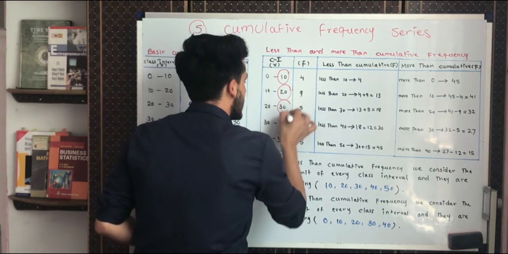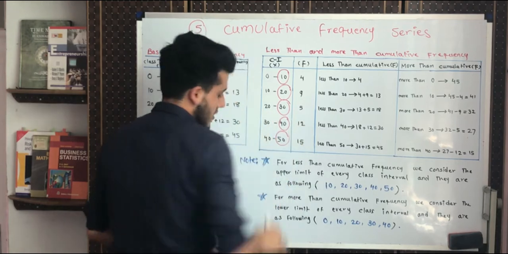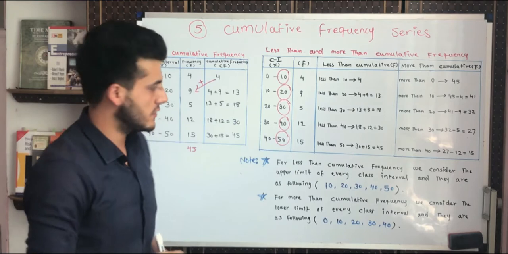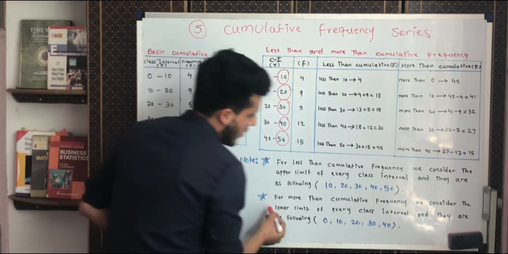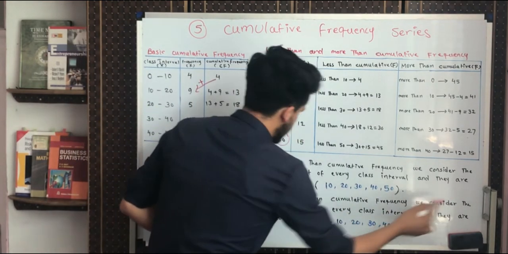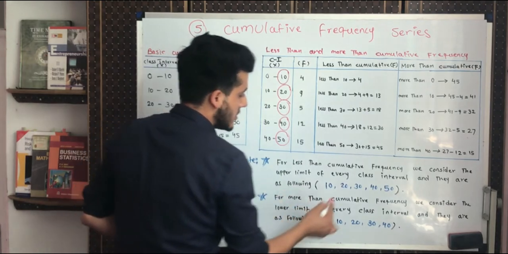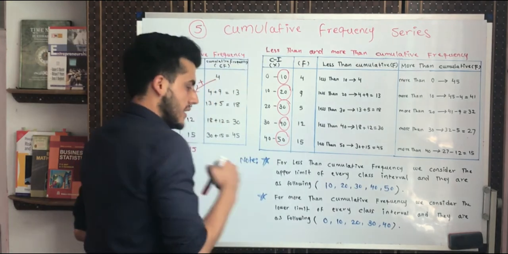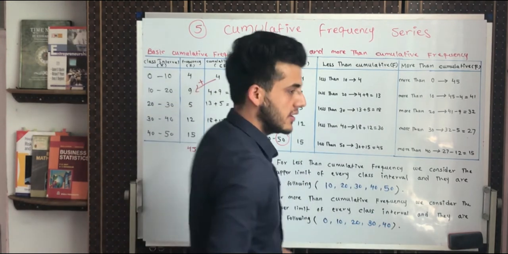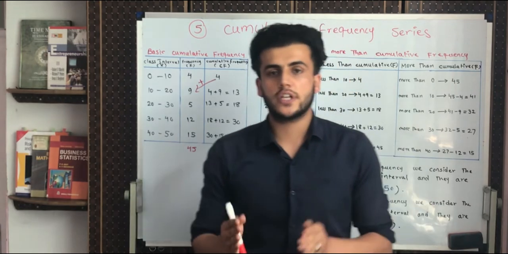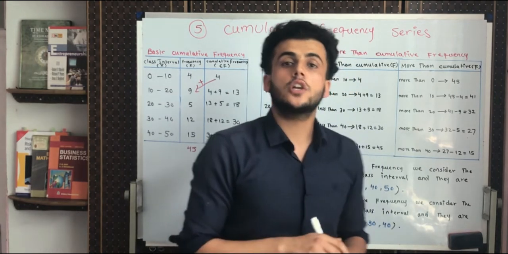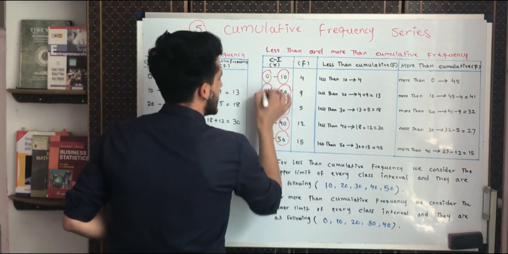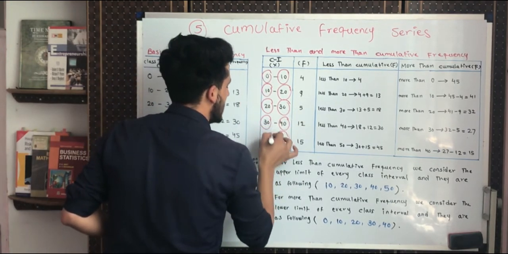In another note, for more than cumulative frequency, we consider the lower limit of every class interval, and they are 0, 10, 20, 30, 40. For finding the more than cumulative frequency, we need the lower limit of every class.